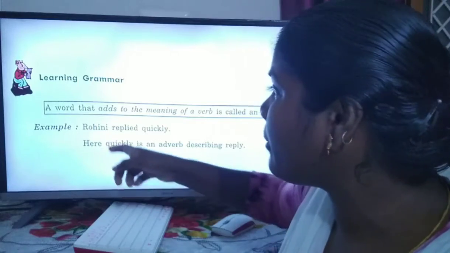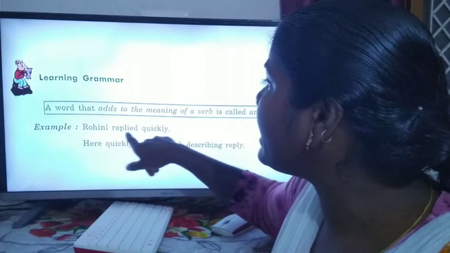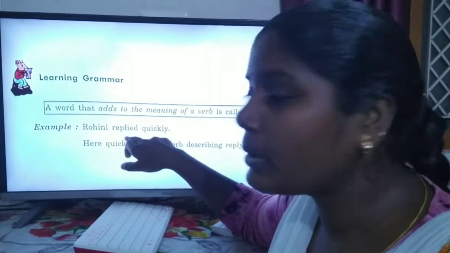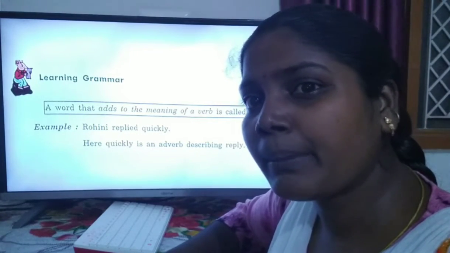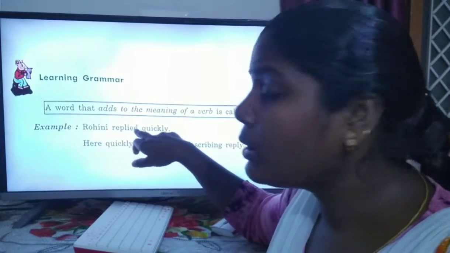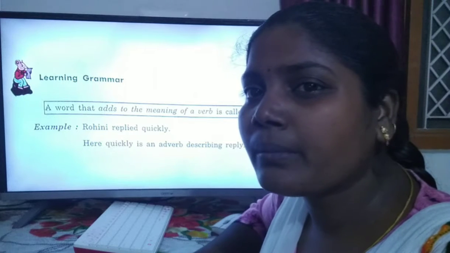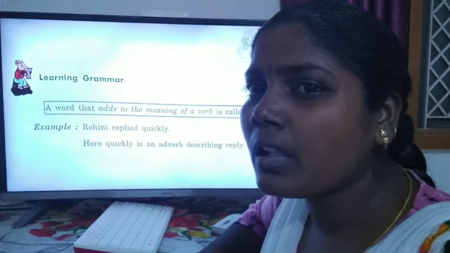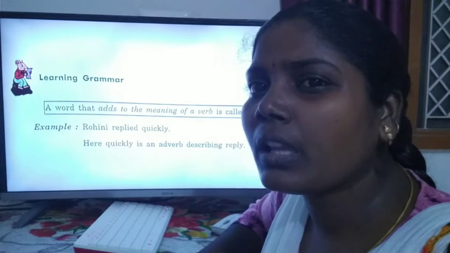Here they give one example for us, that is, Rohini replied quickly. So here, which is the verb? Replied is a verb. Reply, replied. Quickly is an adverb. Remember, my dear children, many adverbs end with ly, but some adverbs do not end with ly.